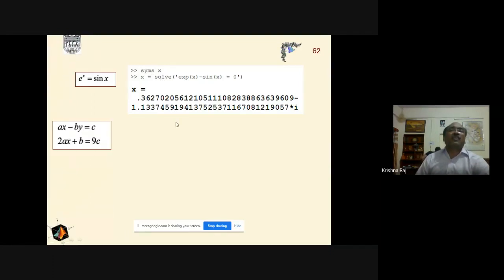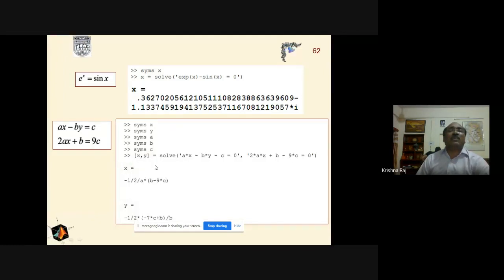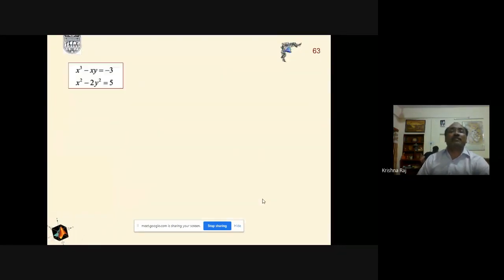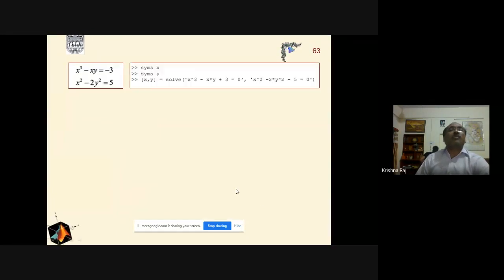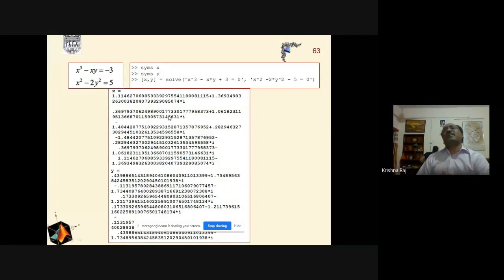And suppose there are two sets of equations. We will describe these equations and these variables as well as the coefficients, and then again we put solve. Now there will be two variables, X and Y, and we will get the solution for X and Y here. Now suppose this is a third order equation, and again the same procedure, nothing is special.